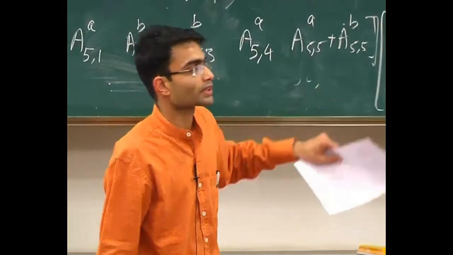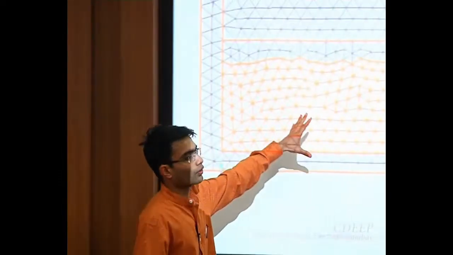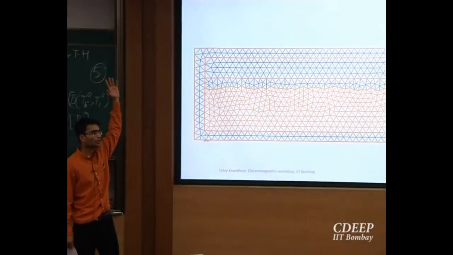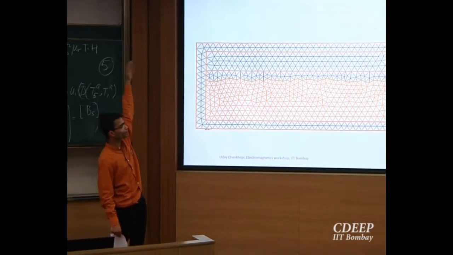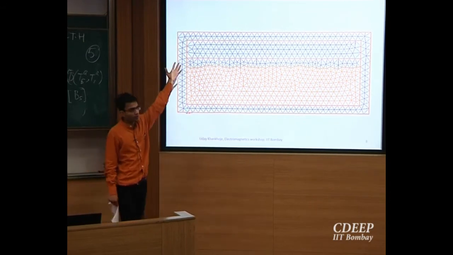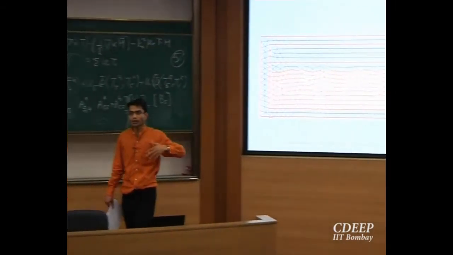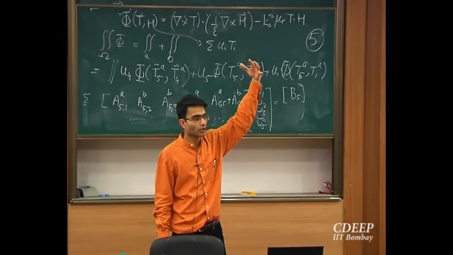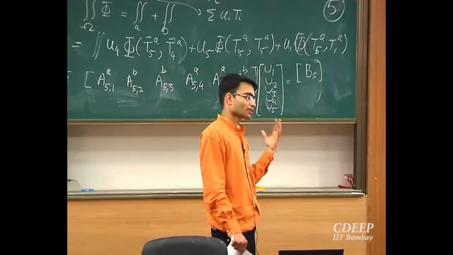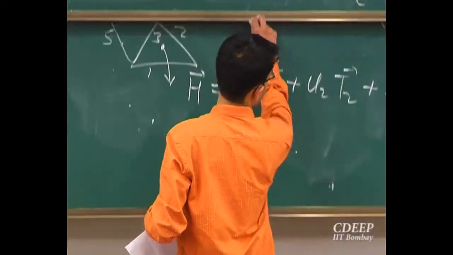Now in this problem itself, you may ask, the radar is nowhere in this picture, right? The radar is flying at 900 kilometers. I cannot make a simulation domain so large. So how do I find out the field that the radar will observe? In that case, FEM is not enough if you want to calculate the fields that have propagated far out. So there you have to use some kind of far field approximation based on the surface equivalence principle, right? So I'll just write down one expression for it without proof.